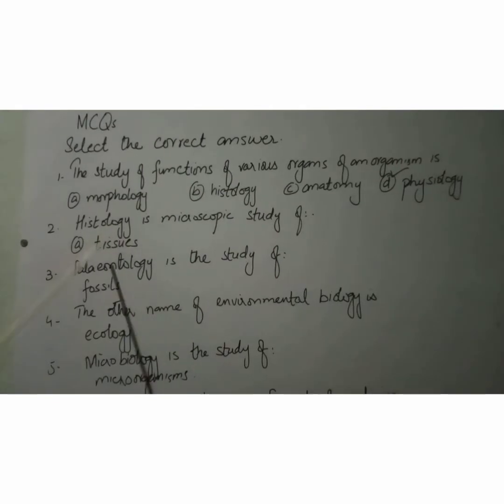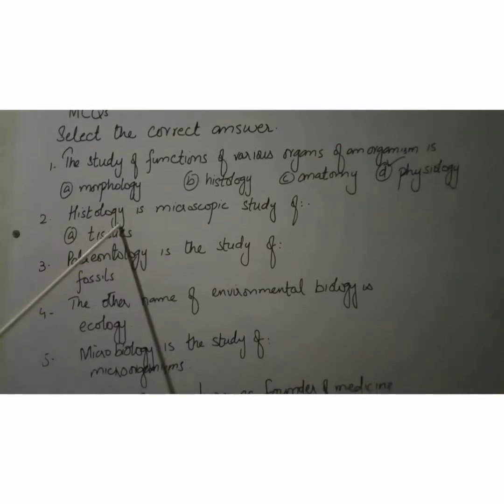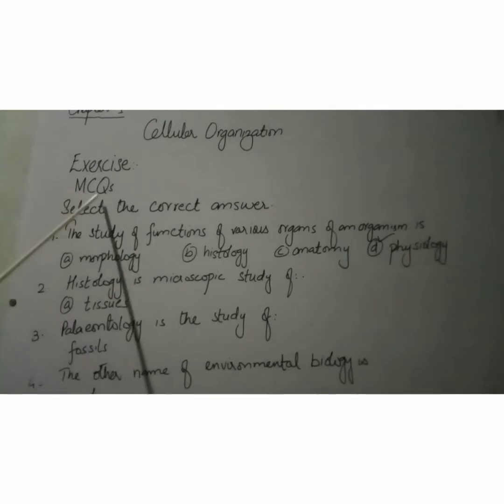Histology is the microscopic study of tissues. Students, due to shortage of time, I have directly written down the answers. As these are MCQs, multiple choices are given to you. But due to shortage of time, I have written down directly the answers.